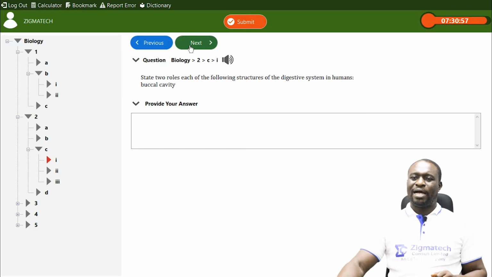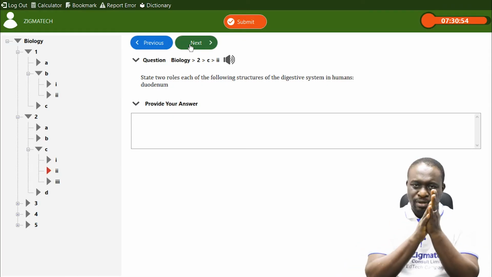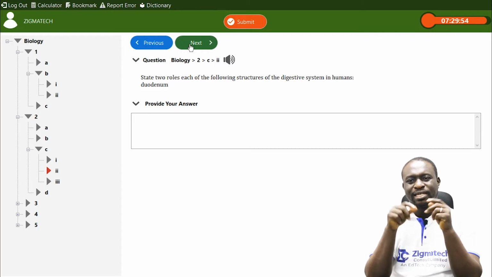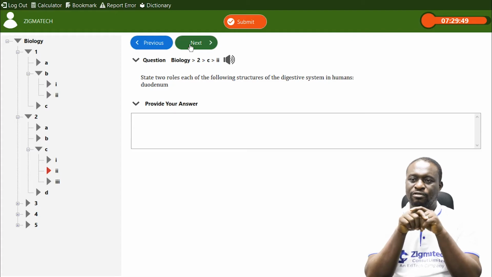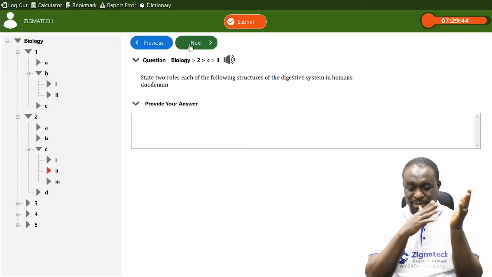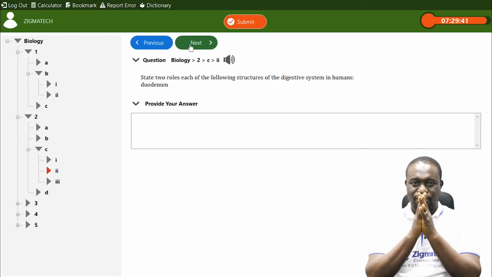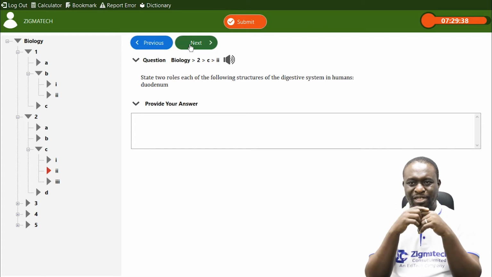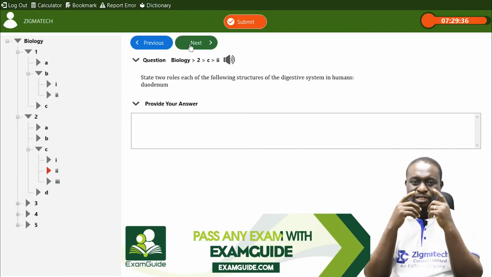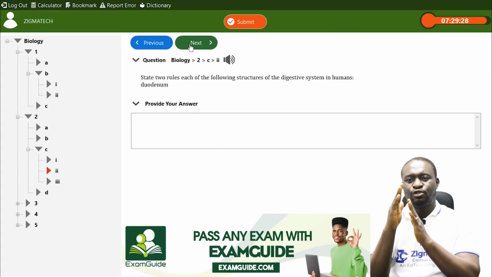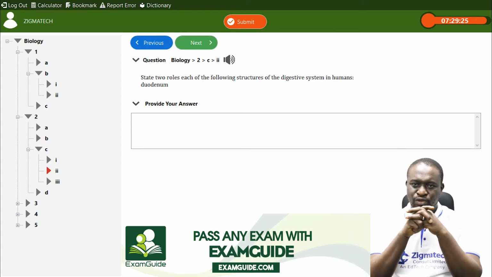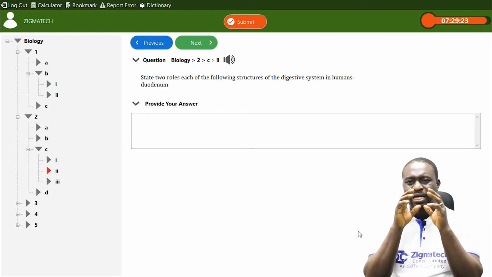Now let's move ahead. We have 2CII. Okay, now 2CII says state 2 roles each of the following structures of the digestive system in humans. Now, we have done 2CI. We talked about the buccal cavity, which is the mouth. After the buccal cavity, we have the esophagus. After the esophagus, the food enters the stomach. From the stomach, the food enters the duodenum. Now, what actually happens at the duodenum?